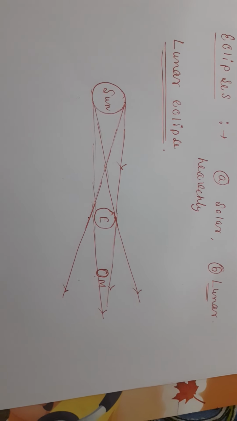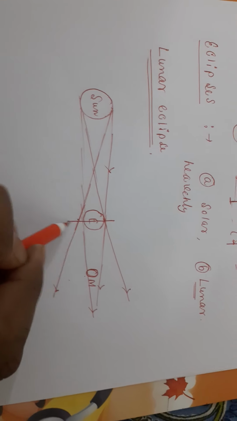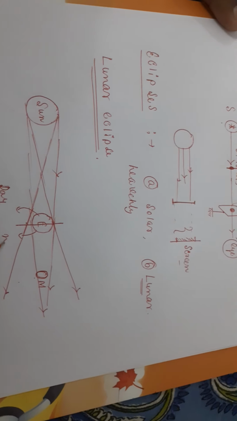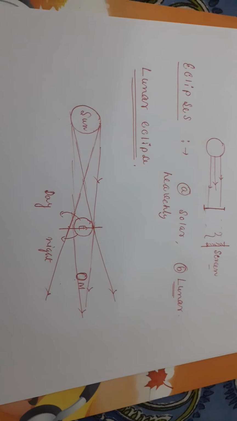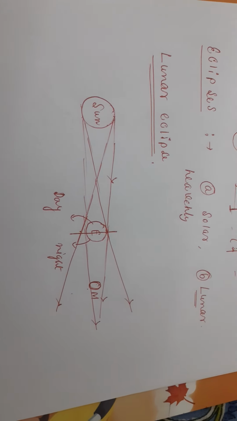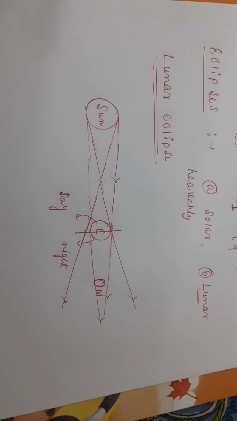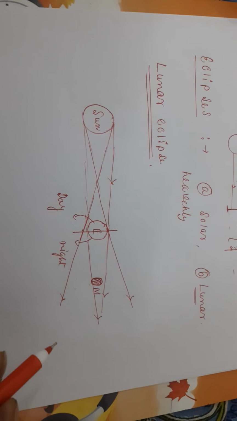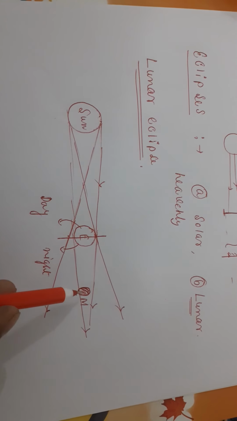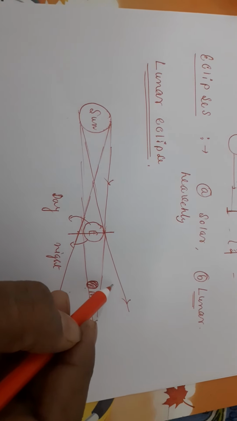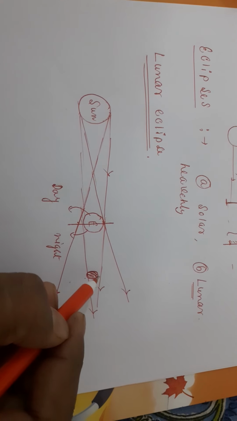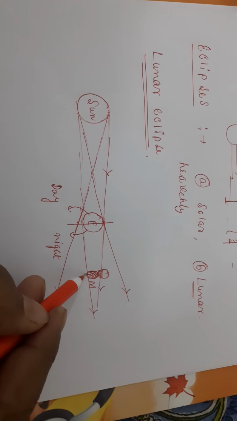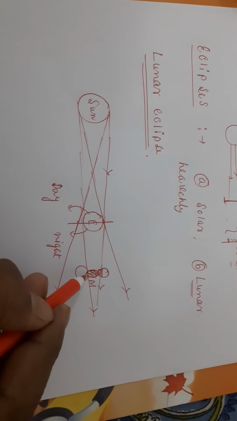So what you will get, within this portion, is that this side may be the day side, and this one is night. If you want to see a solar eclipse, you have to see it in the daytime only, no? So in this position here, you will get the total dark of the moon, because the ray of light is not coming on this side. And on this side, the other half of the moon will be dark here, and if you draw another position, the other part will be here.